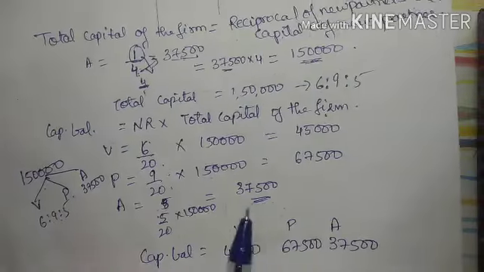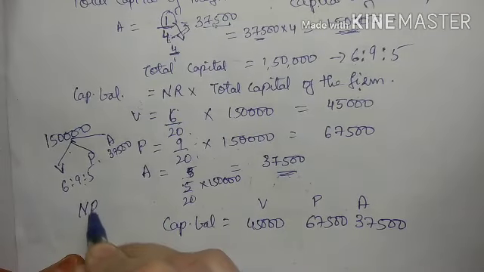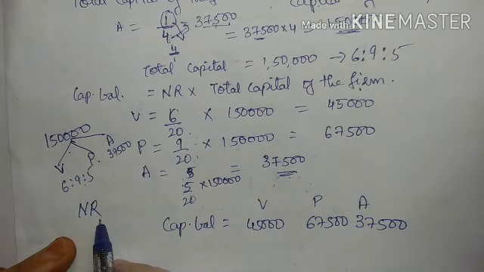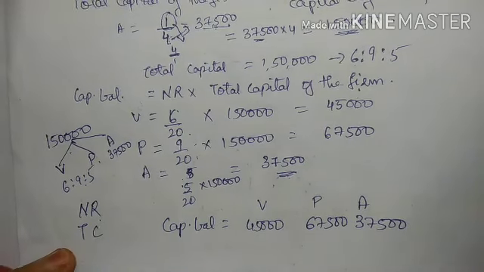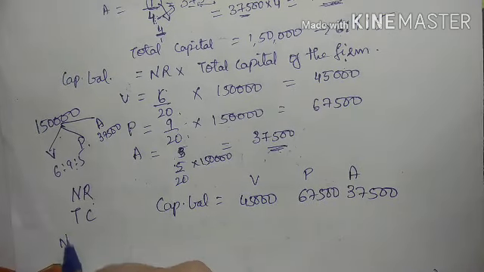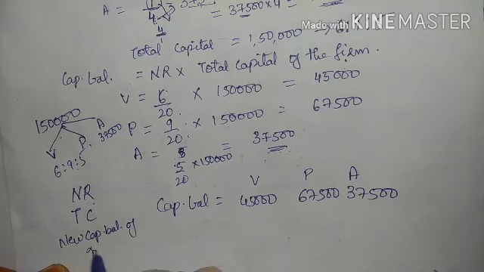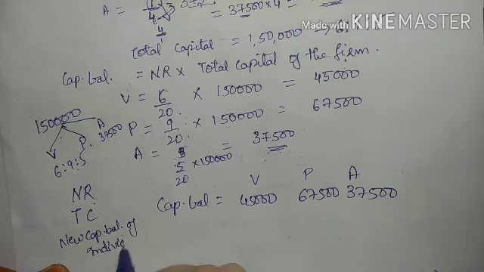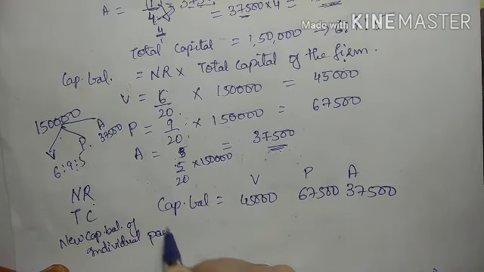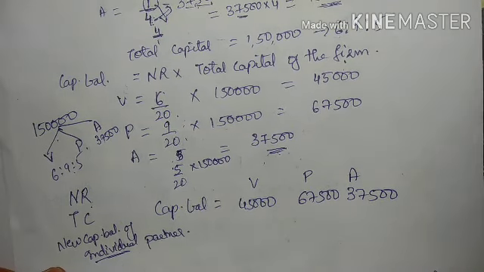For solving this, we have done 3 steps. First, we found the new ratio, right? Second, we found the total capital, and third, we found the new capital balance of each individual partner, right?